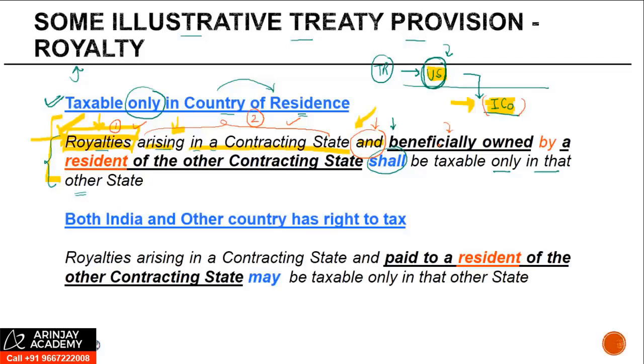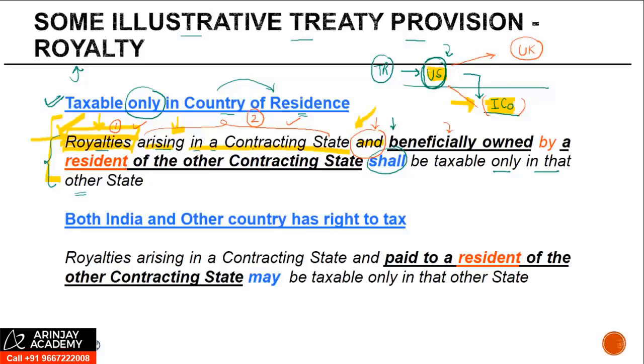Which means what? In this example, if the Indian company were to make a payment to US, but US is not the beneficial owner, and we will look at what is the meaning of beneficial owner, but there is a person in UK who is the beneficial owner of this royalty. Which means what?